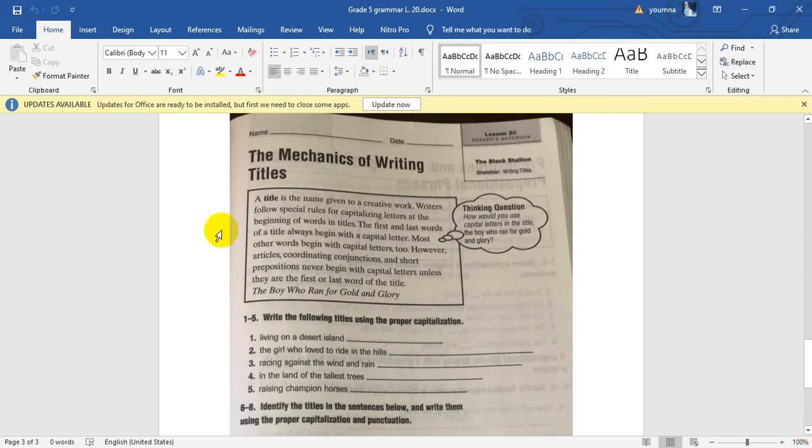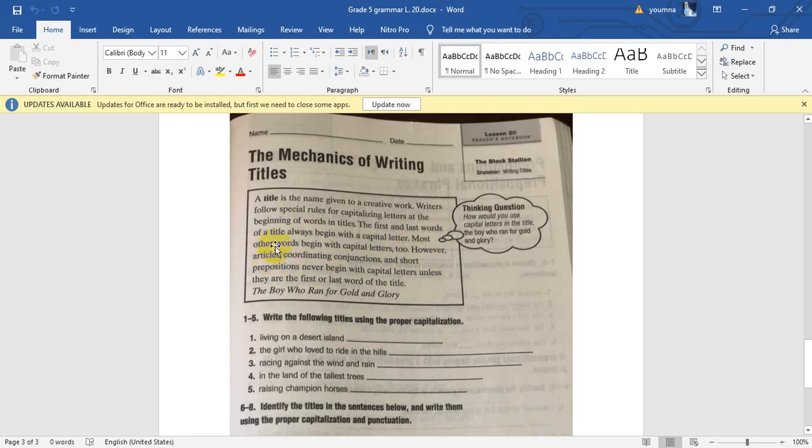So let's read the box together. A title is the name given to a creative work. Writers follow special rules for capitalizing letters at the beginning of words in titles. The first and the last words of a title always begin with a capital letter. Most other words begin with capital letters too. However, articles, like what?